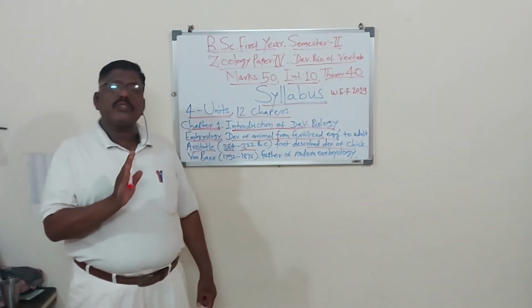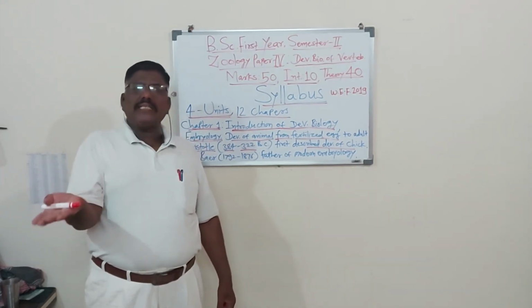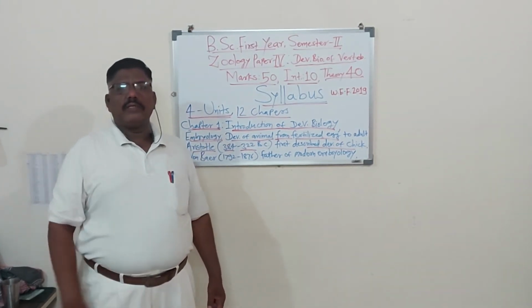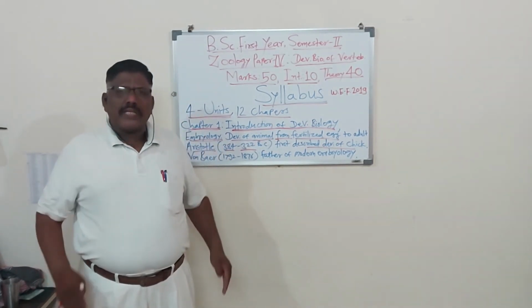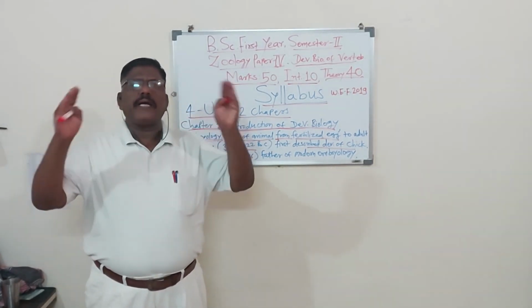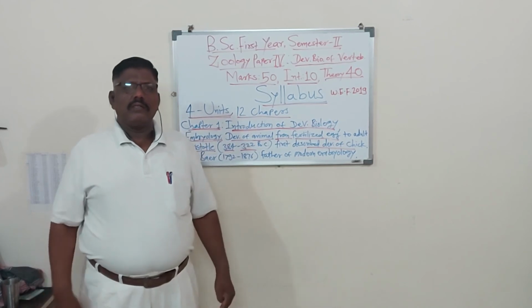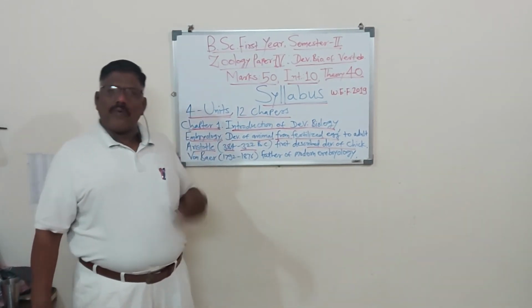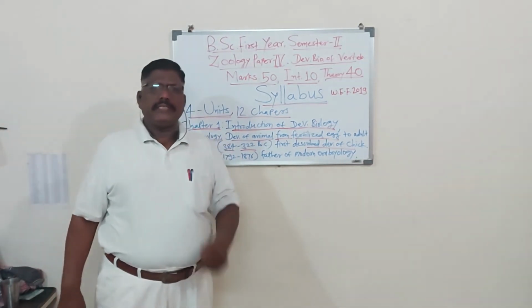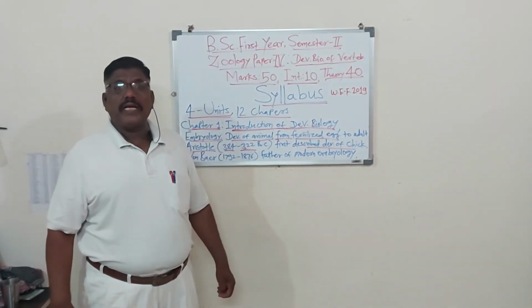Similarly, development is also of two types: outside the body and inside the body, that is, external development and internal development. The developmental period differs in different animals. The developmental or embryonic period in human beings is 9 months and 9 days.